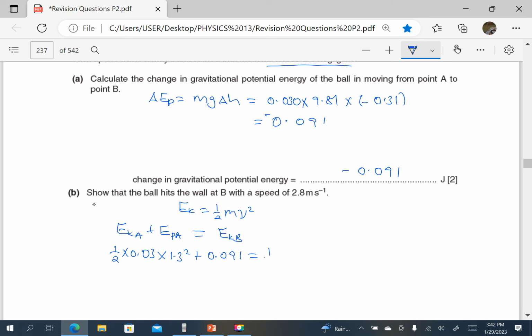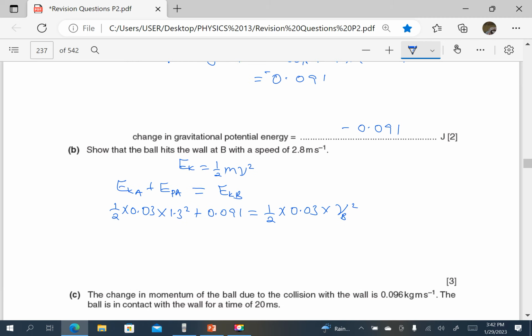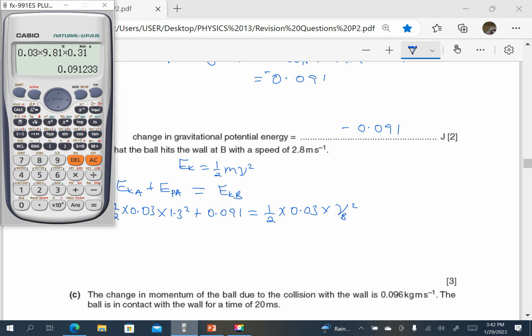So at B, kinetic energy will be a half times the mass 0.03 times the velocity at B, which I will call VB squared. So we press our calculator. 0.5, that is a half, times 0.03 times 1.3 squared plus 0.091.